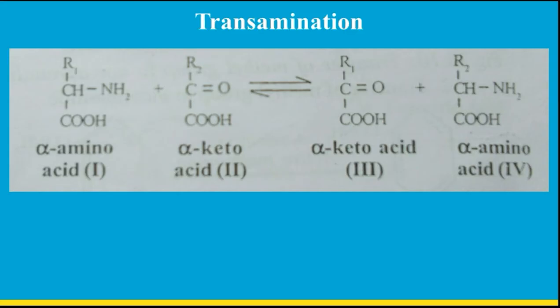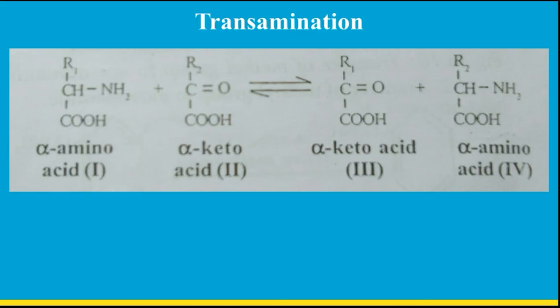These are the main and important enzymes that play an important role in the transamination process. So this is the transamination process.